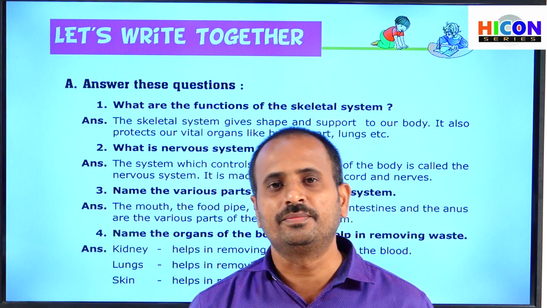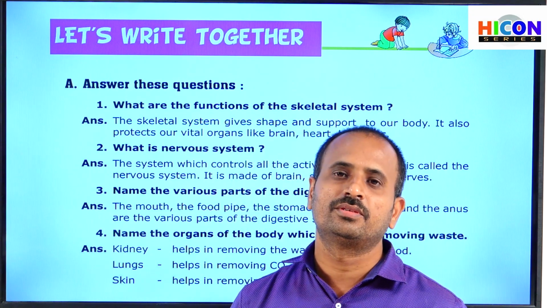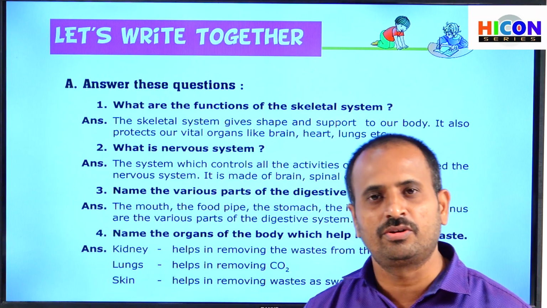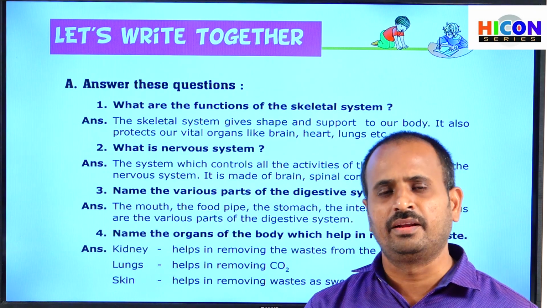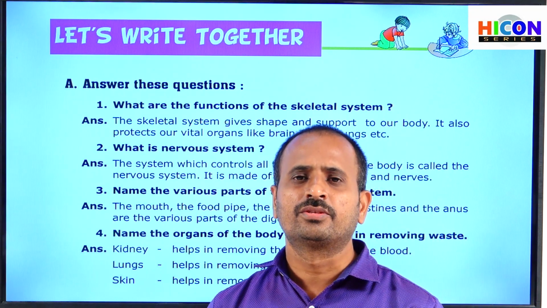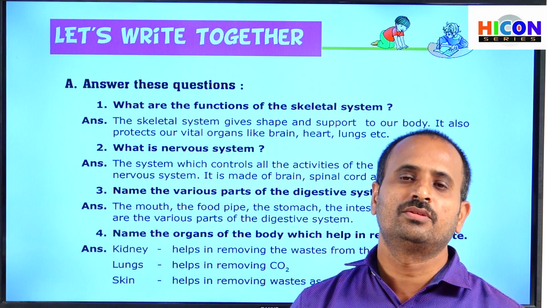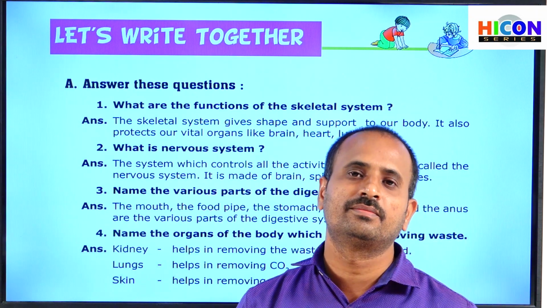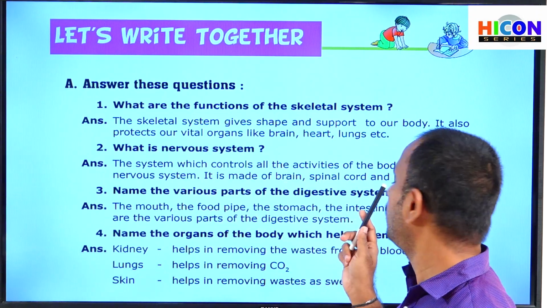So the nervous system controls all the activities of our human body. It controls all the activities which we perform daily, like our speaking, walking, running, jumping, writing, and also remembering. All these will be controlled under the control of the nervous system. So that's why the system can also be called a communication system in our body. The main parts of this system are brain, spinal cord, and nerves.